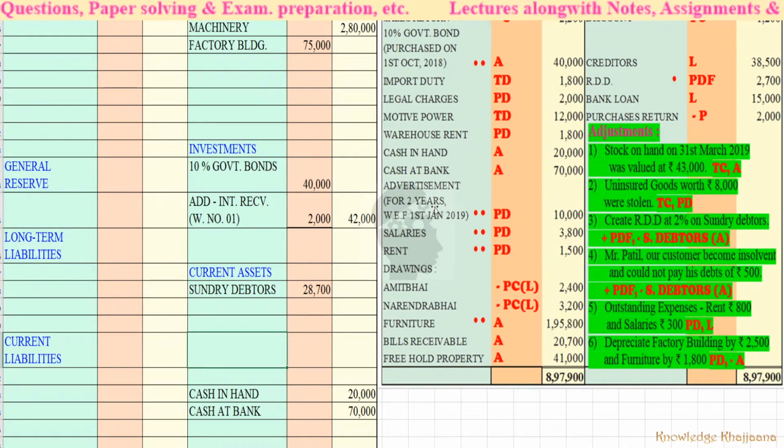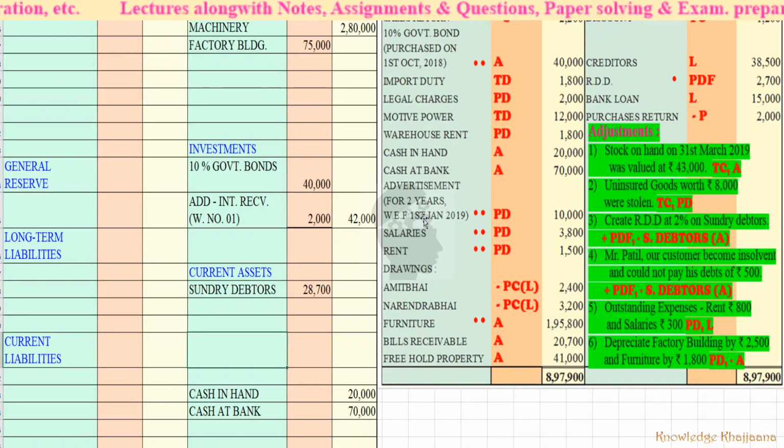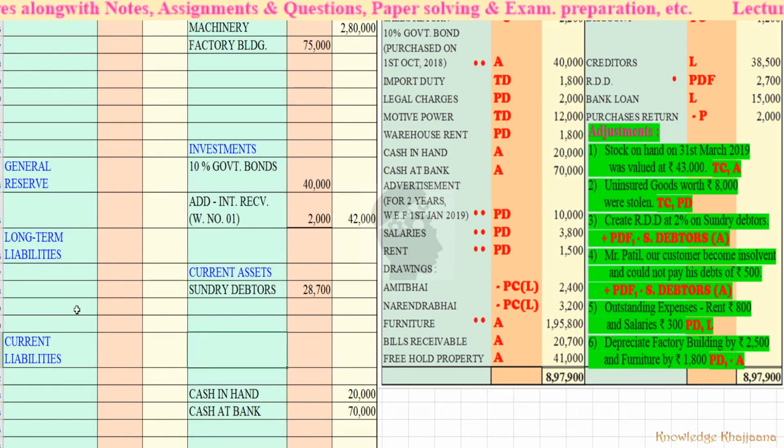See, here again it is a hidden adjustment. I have explained you already that we have the contract with the advertisement agency from 1st January 2019. Means we are taking the benefit of this contract for the last 3 months only. So how to calculate how much of amount from this 10,000 is to be recorded this year, right?